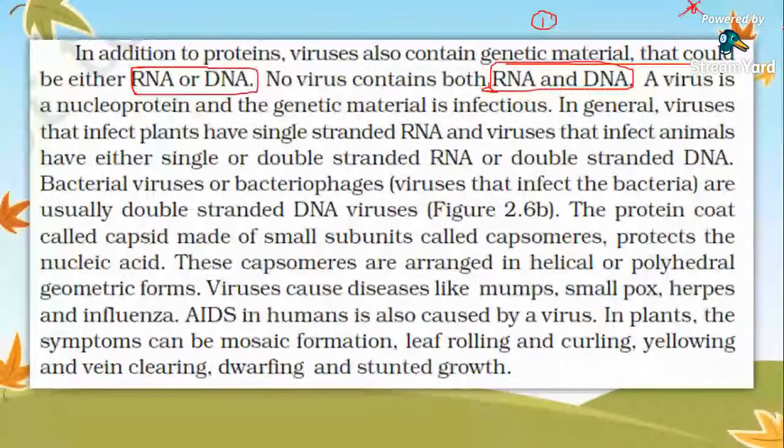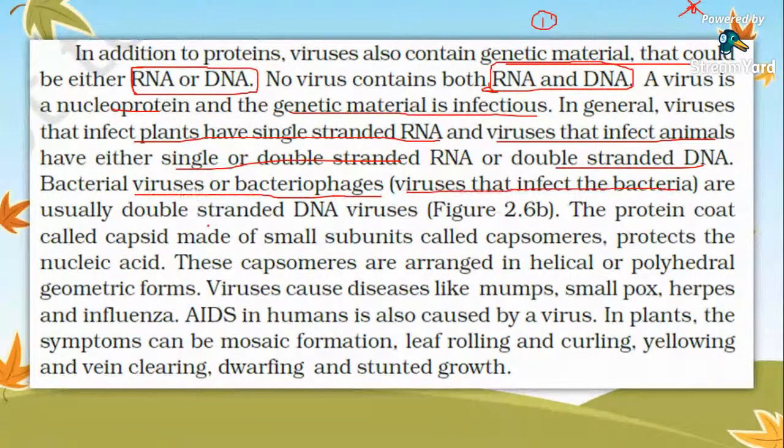The nucleoprotein is the genetic material, and it is infectious. In general, viruses that infect plants have single-stranded RNA. Viruses that infect animals have either single or double-stranded RNA or double-stranded DNA. Bacterial viruses, or bacteriophages, which infect bacteria, are usually double-stranded DNA viruses.